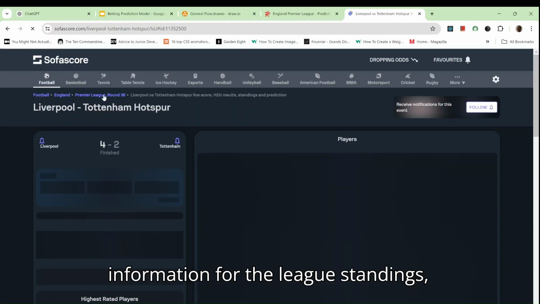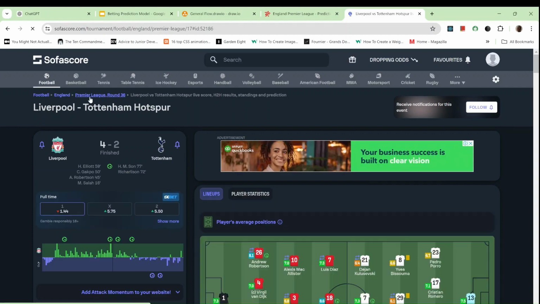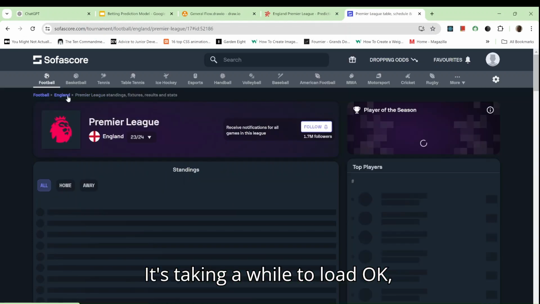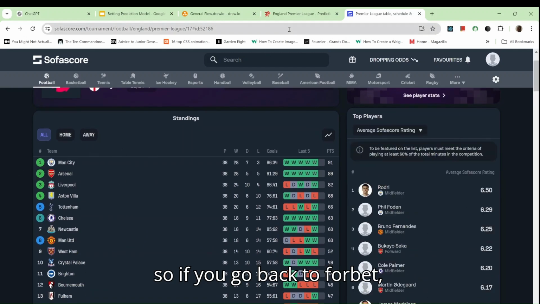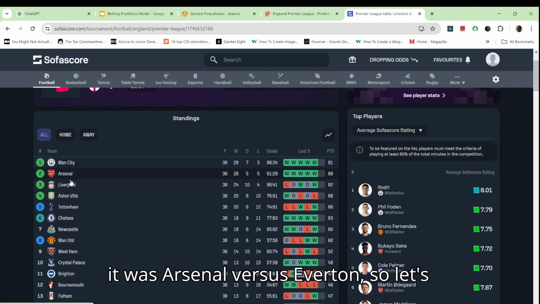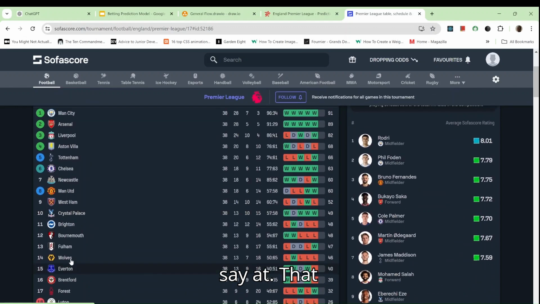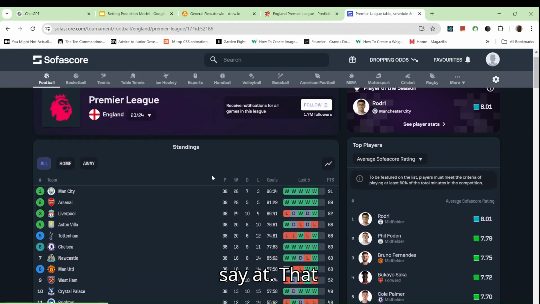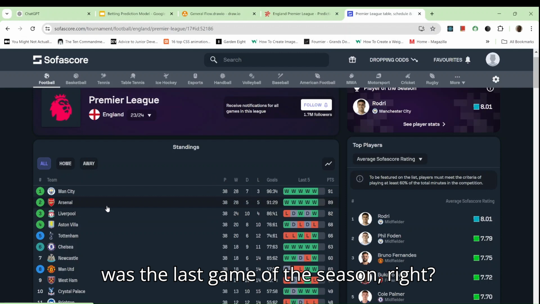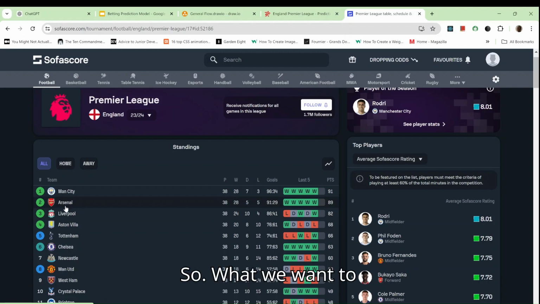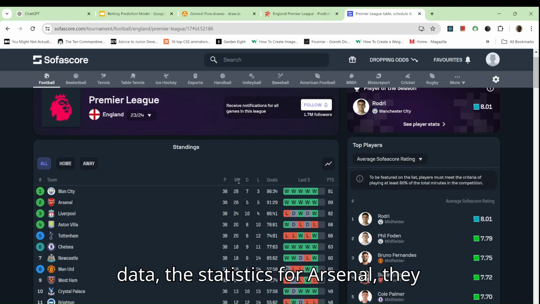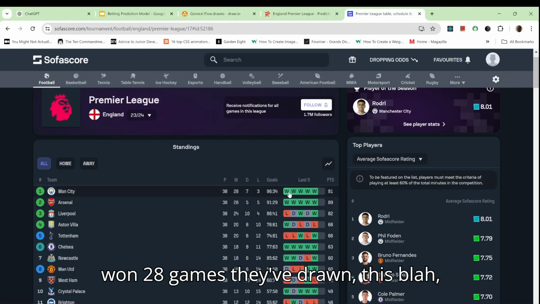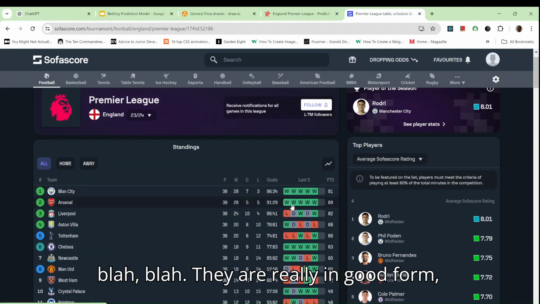Sofascore has the information for the league standings, right? It's taking a while to load. Okay, so if we go back to Forebet, it was Arsenal versus Everton. Let's say that was the last game of the season, right? What we want to do is look at the data, the statistics for Arsenal. They won 28, they've drawn this, and so on. They are really in good form, right?